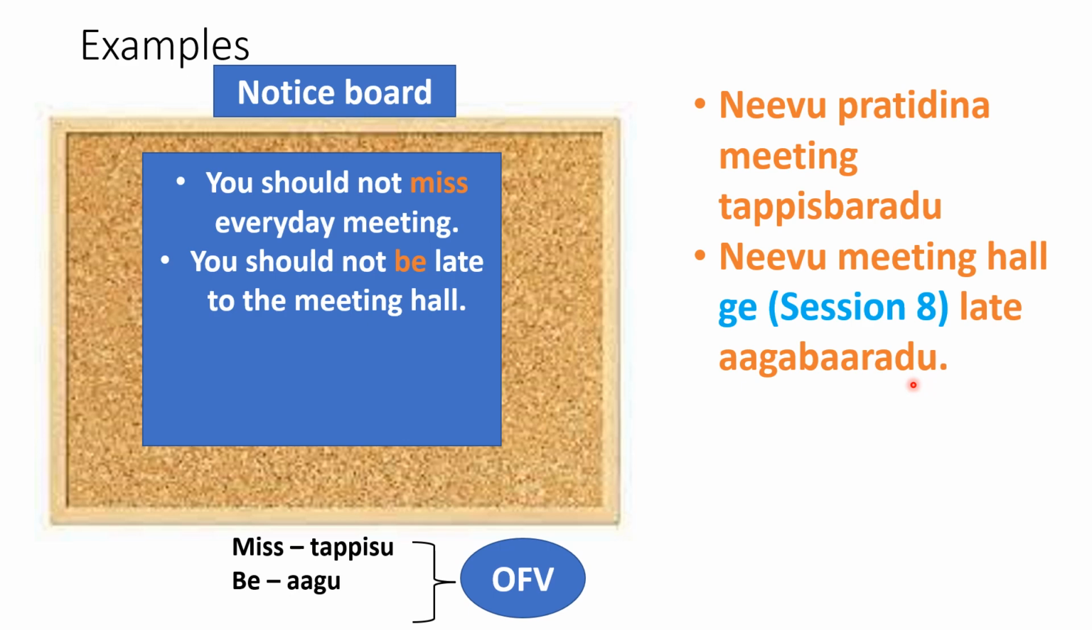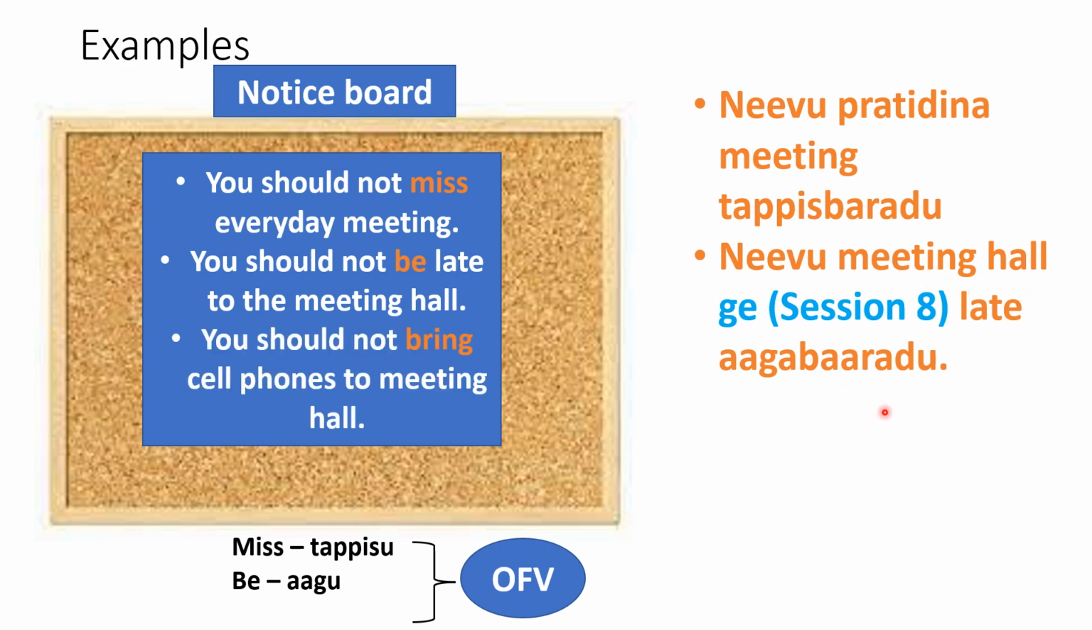Right? So to the meeting hall, we know how to use this. For "to", we use ge. If you want to have more idea on this, please refer to session 8. Now, you should not be late to the meeting hall becomes ನೀವು meeting hallಗೆ late ಆಗಬಾರದು.